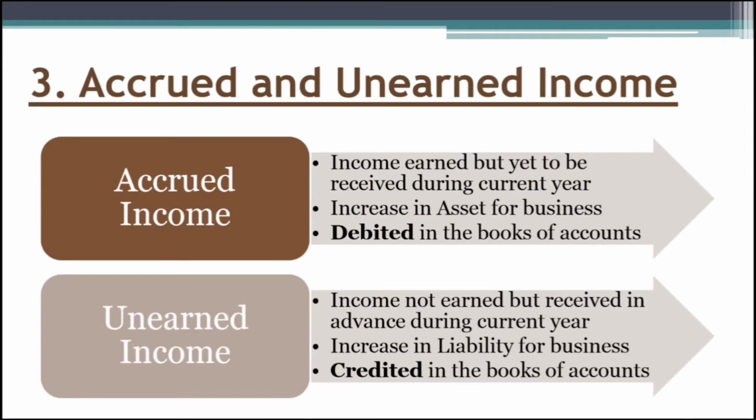Next is the concept of accrued and unearned income. It is quite similar to that of outstanding and prepaid expense, but the only difference here is it relates to income. Any income earned but yet to be received during current year is accrued income. Now, it clearly indicates an increase in assets, so we debit the accrued income account. Any income not earned but received in advance during current year is known as the unearned income, as the name suggests. So it indicates an increase in liability, so we credit the unearned income account. Let's see this with the help of an example.